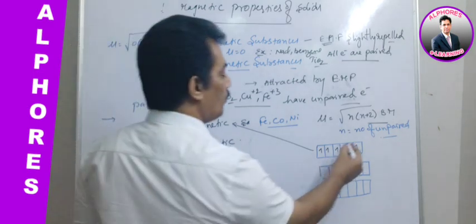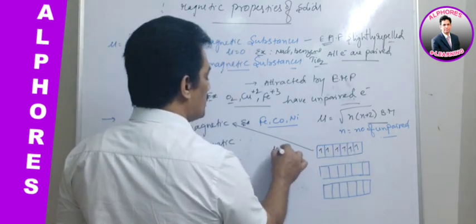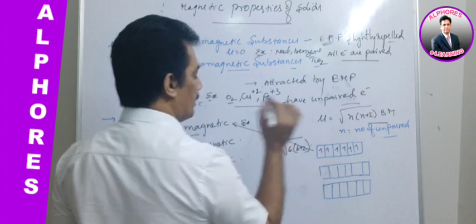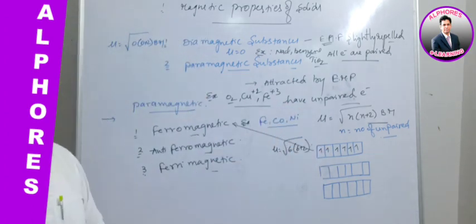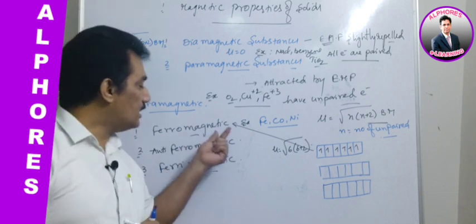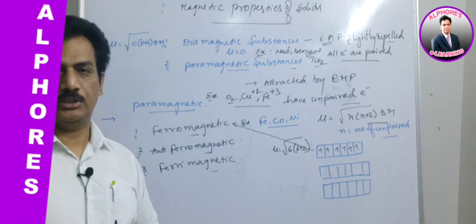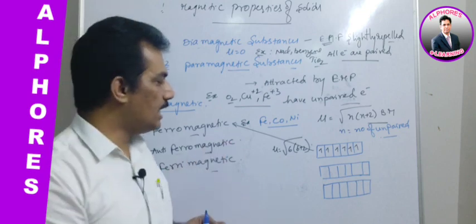Here, if we calculate, mu is nothing but under root 6 into 6 plus 2 Bohr magnetons. Is it not? And now, unlike this ferromagnetic substance, antiferromagnetic substances also have 6 unpaired electrons.